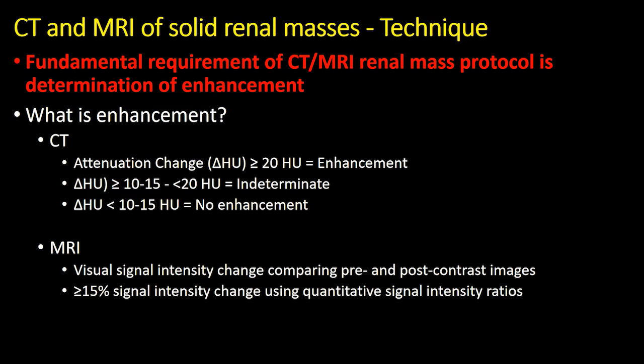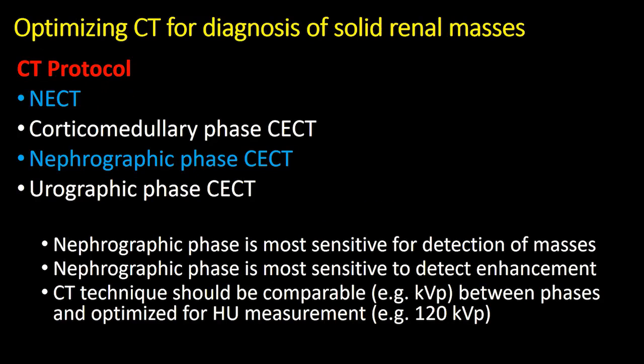Enhancement can be judged on MRI visually or quantitatively. The majority of clinical practices, including our own, use a visual signal intensity change analysis comparing pre- and post-contrast images, and in the context of T1 hyperintense masses, rely on subtraction images. Although signal intensity thresholds have been proposed and validated, and a 15% or more signal intensity change comparing pre- and post-contrast images is a reliable threshold for documentation of enhancement.